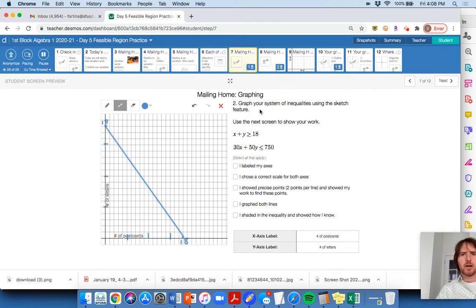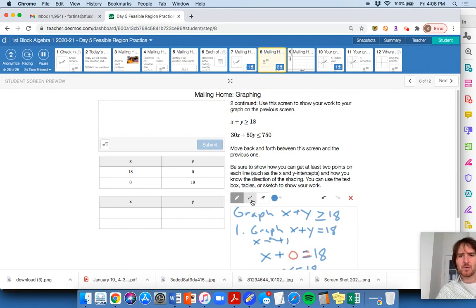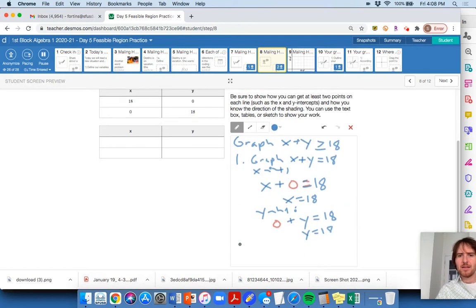Okay, so I got to figure out what my inequality is going to be like. So let's check this one out here, and use the screen to show your work on the previous screen. So I'm going to graph that. And wow, we actually don't have that much notepad to show here. So step 1 was to graph the boundary line. I did that already. Step 2 is to test a point. I'm going to test 0, 0, to figure out if 0, 0 is part of the solution region.